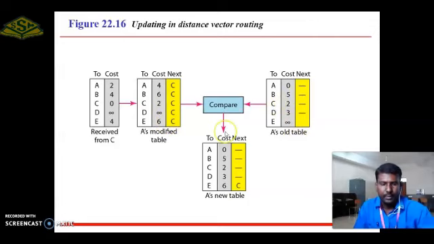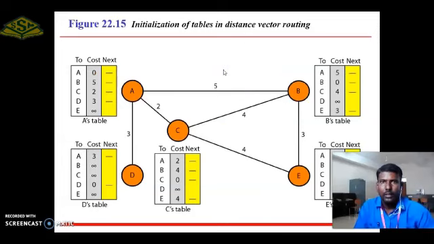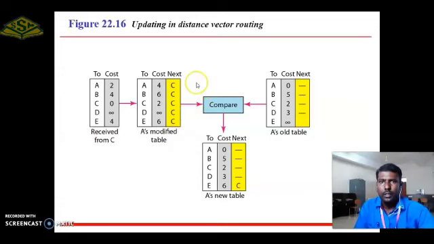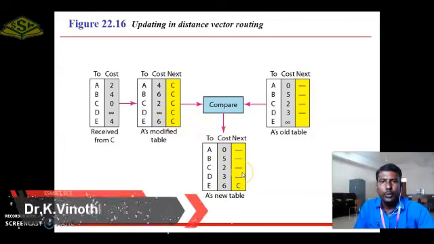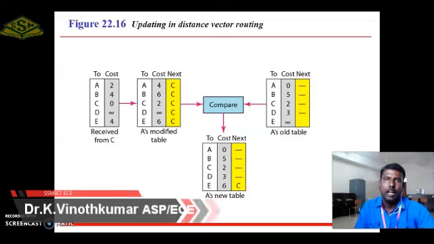A's old table is 0, 5, 2, 3 and infinity. Compare both tables, that is, the modified table as well as the old table. For A, the values are 4 and 0, so the minimum value is 0. For B, the minimum value is 5. For C, the minimum value is 2. For D, the minimum value is 3. For E, the minimum value is 6. That is the new table for node A. This is the updating table.